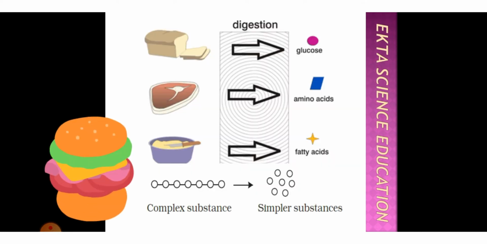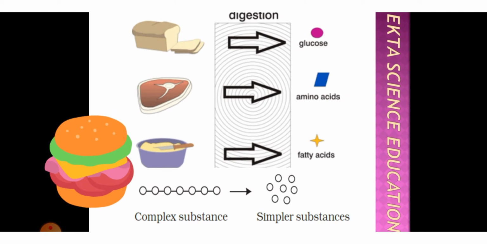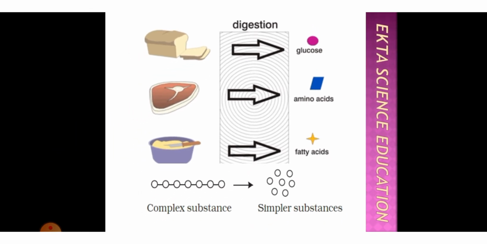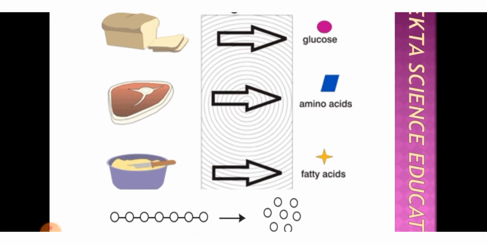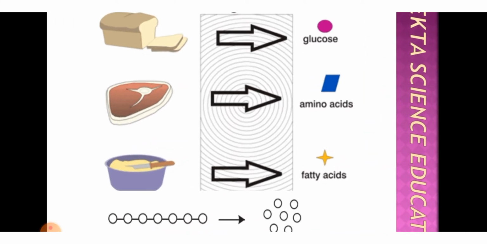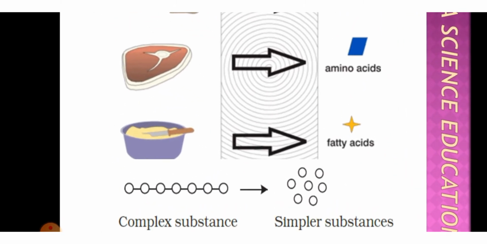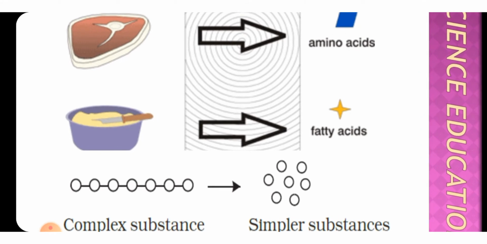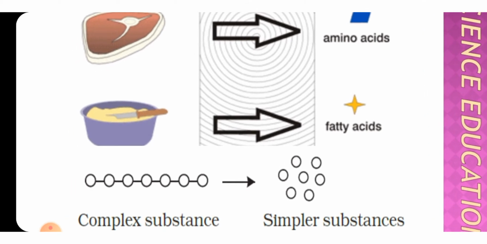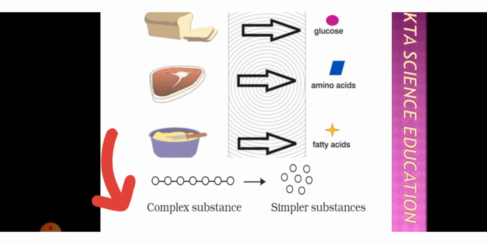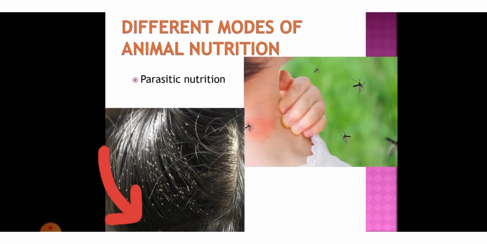As you can see, there are complex food items we are eating: carbohydrate, protein, vitamin, fats. Carbohydrate breaks into glucose, protein breaks into amino acids, and fat into fatty acids. Here you can see complex substances are broken into simple, absorbable or usable forms. So digestion is the process where breakdown of the complex to the simpler form happens.